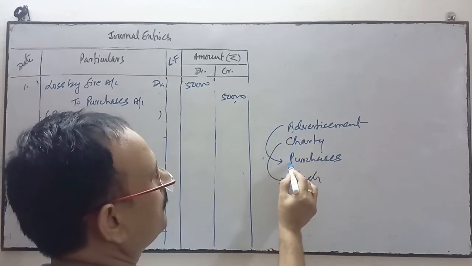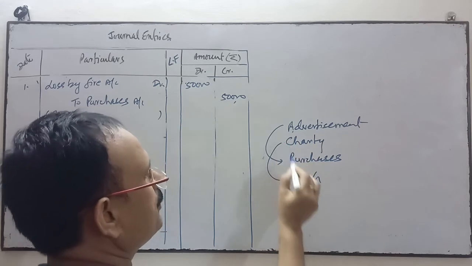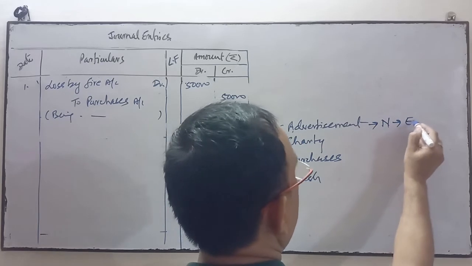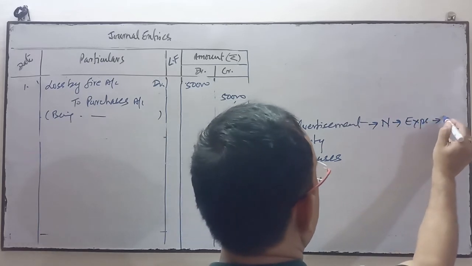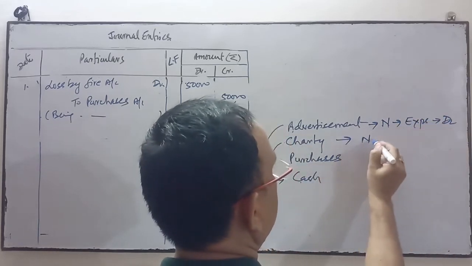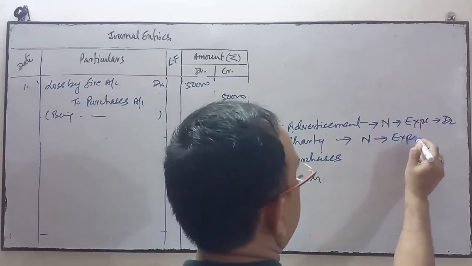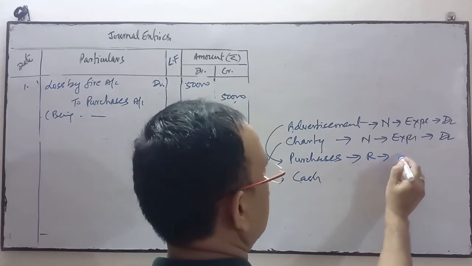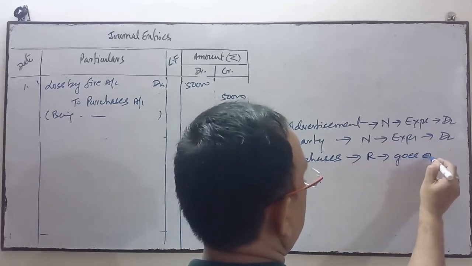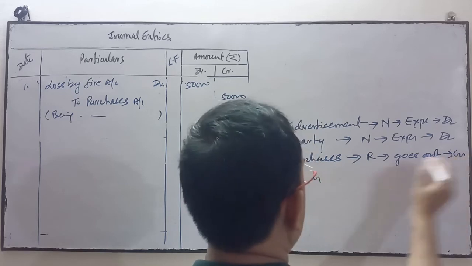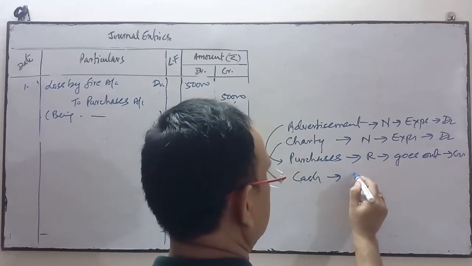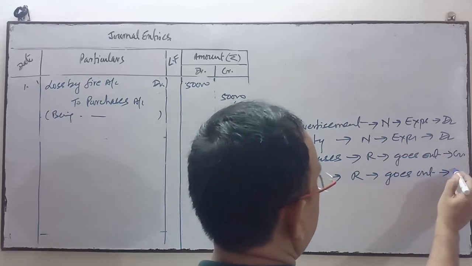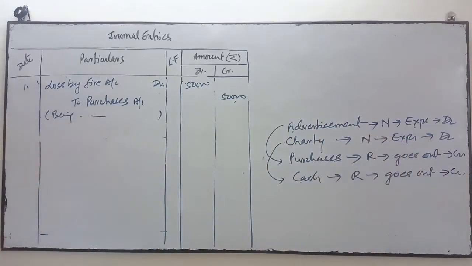Advertisement, you have given goods, so purchase. In charity, you have given cash. So it comes under nominal account, all expenses debit. Charity is also a nominal account, all expenses debit. Purchase is a real account, goes out, credit. Cash goes out, real account, goes out, credit. So two will be debited and two will be credited.